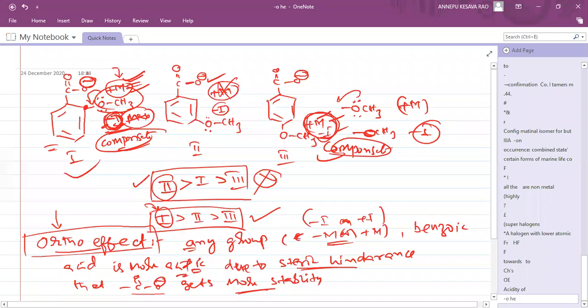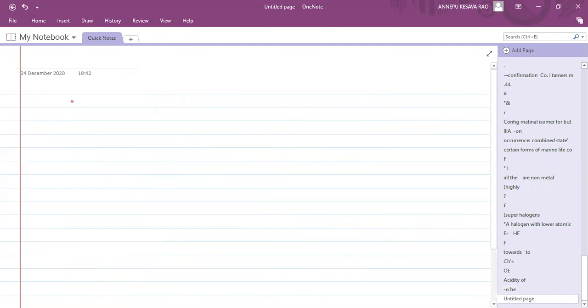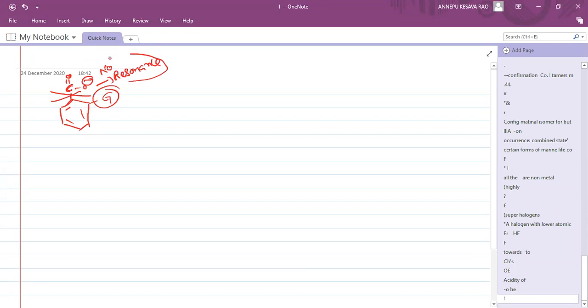At the ortho position, the COO minus and the group are very near, so steric hindrance is there. By then, what will happen? The resonance of COO minus with the benzene ring, whatever the group present here, is going to be cut. No resonance or mesomeric effect shows here because steric hindrance is there.